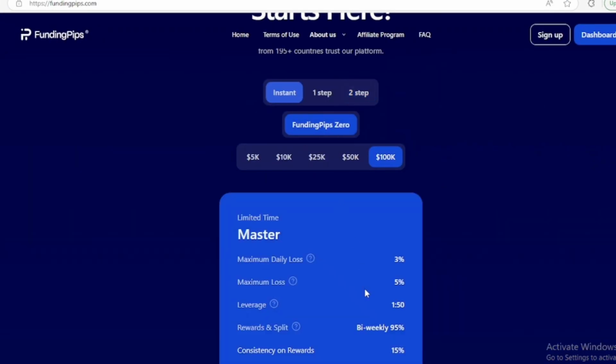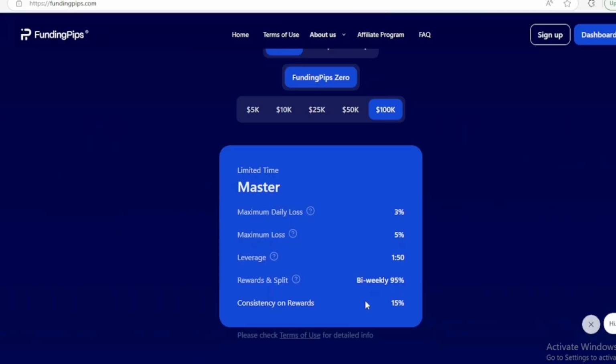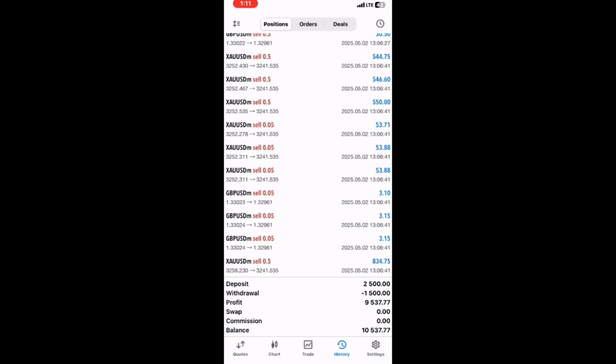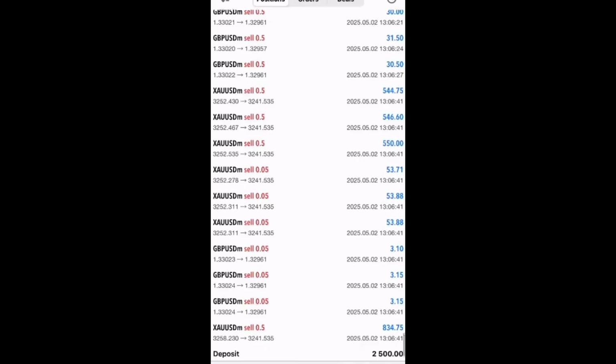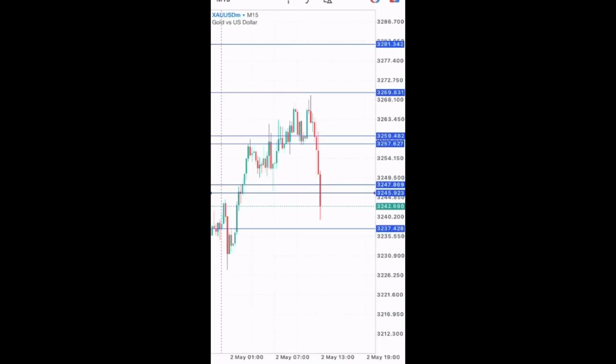A lot of instant funding firms have now attached this to their programs, and you need to meet it in order to request a payout. Let's say it's an instant funded account, you can be in a profit of $300. But if your consistency score rule is not met, you can't request a payout. So how will you skip this and pass it and also request a payout? That is what we're going to talk about in this video.